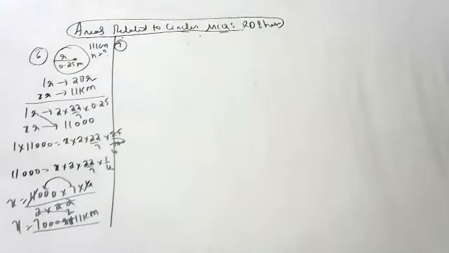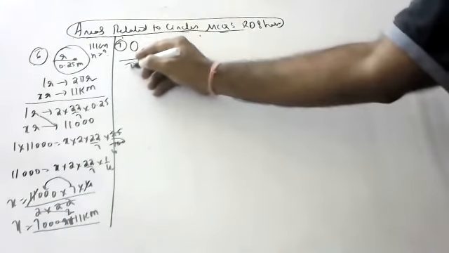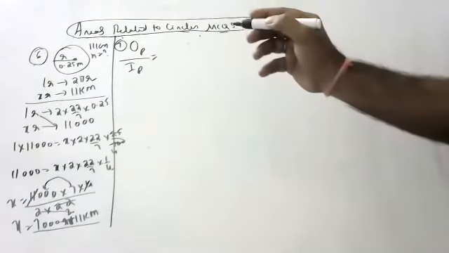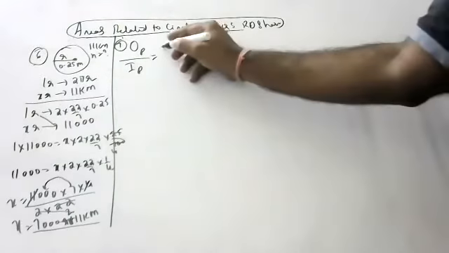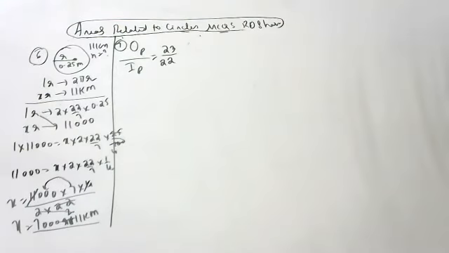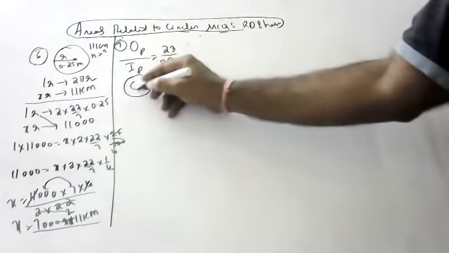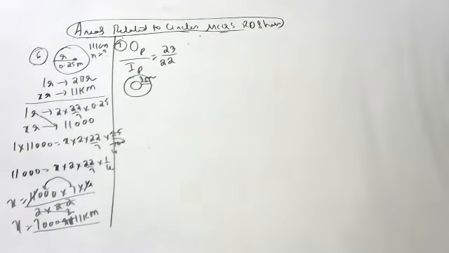Please copy, children, don't sit idle, and do all the sums two to three times after the class. The ratio of outer and inner perimeters of a circle is 23 by 22. If the path is 3 meters wide, this path is there, children, the width of the path is 3 meters.